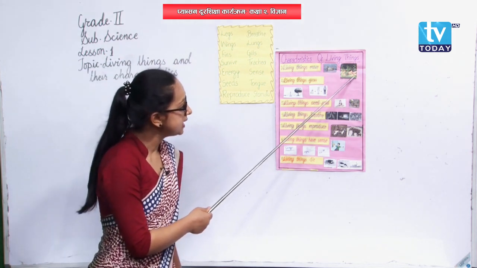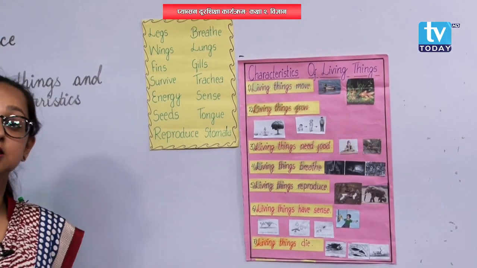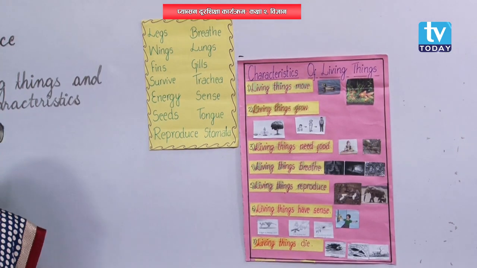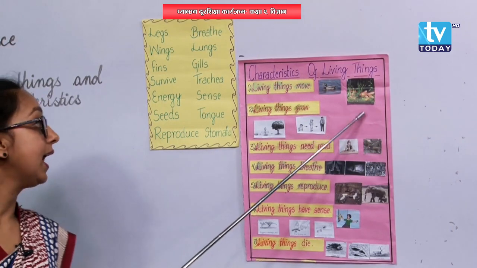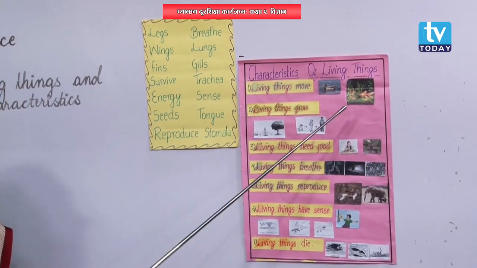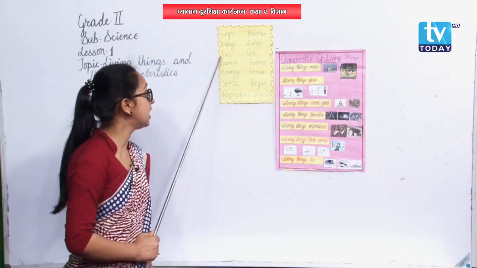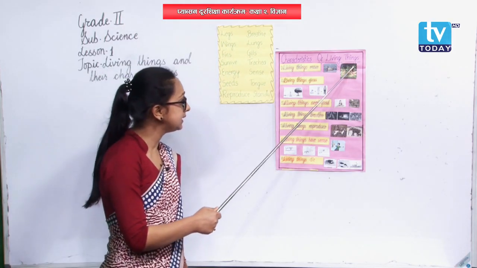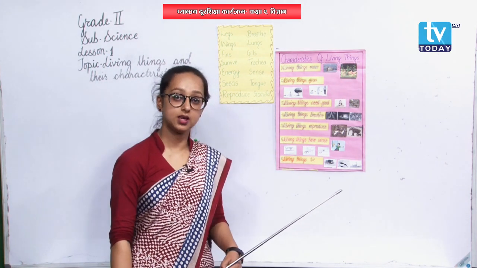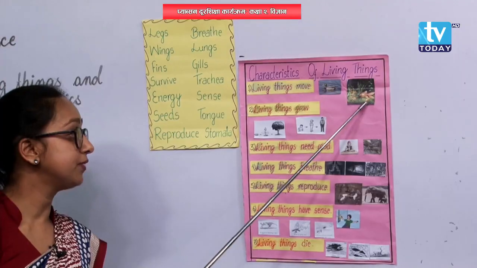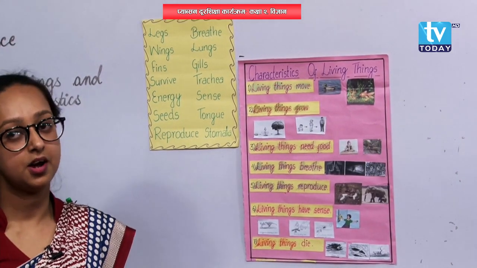In a similar way, in the second picture, can you see a fish inside the water? Yes. The second picture shows a fish inside the water. And I have already told you that fishes move or swim with the help of their fins. Can you see these things here in the picture? These are the fins of the fish. These are the fins that help fish to swim in water. Are you getting me?